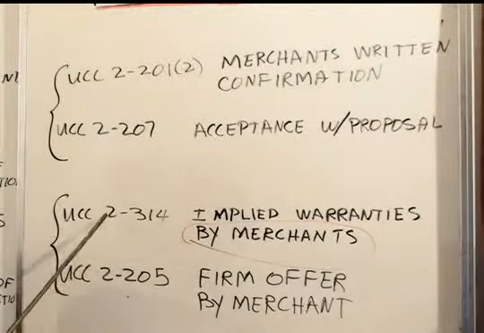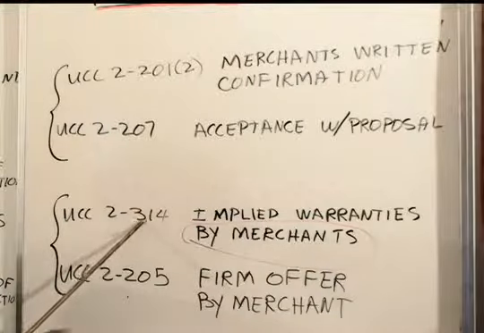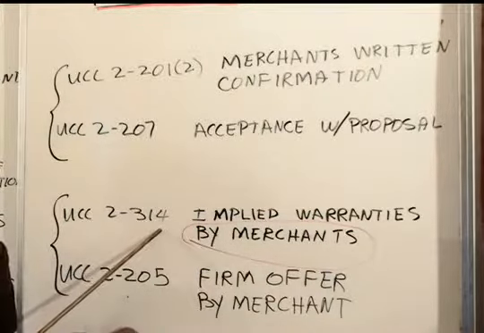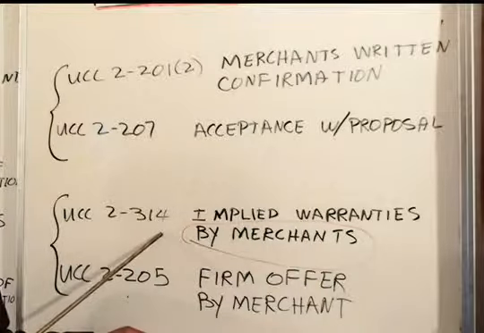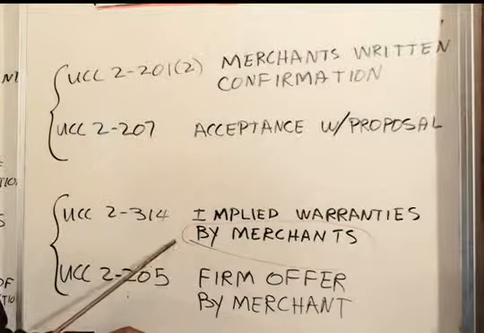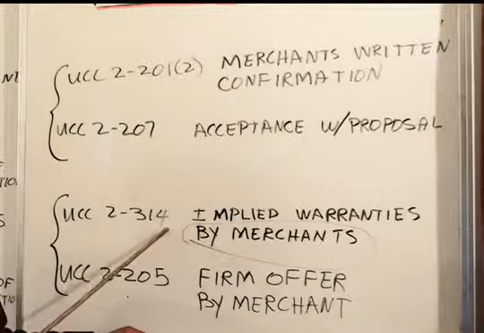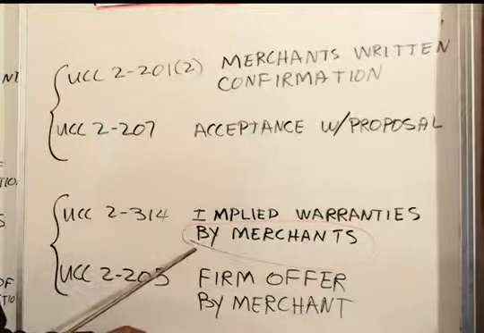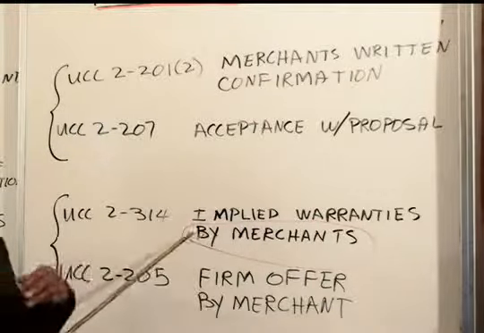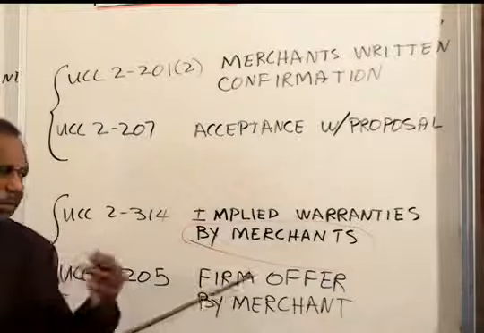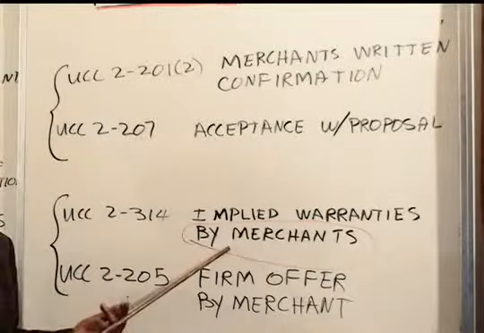So if you're selling goods, as you know, there are implied warranties that the goods are fit for ordinary use, that they're adequately labeled, that there are adequate warnings and adequate instructions on how to use them, all that. Those implied warranties are in 2-314. There's a whole lecture on that in products liability. But those warranties are implied to the seller if the seller is a merchant.